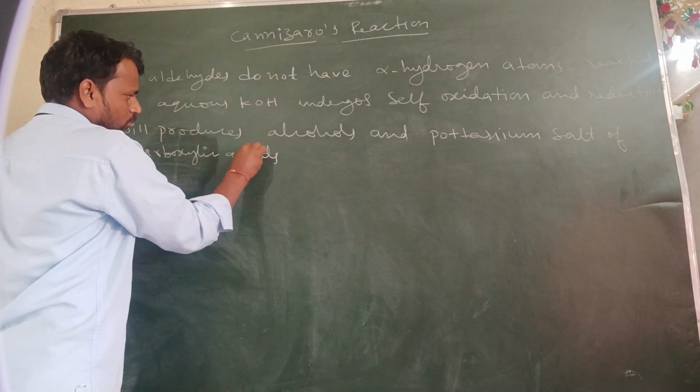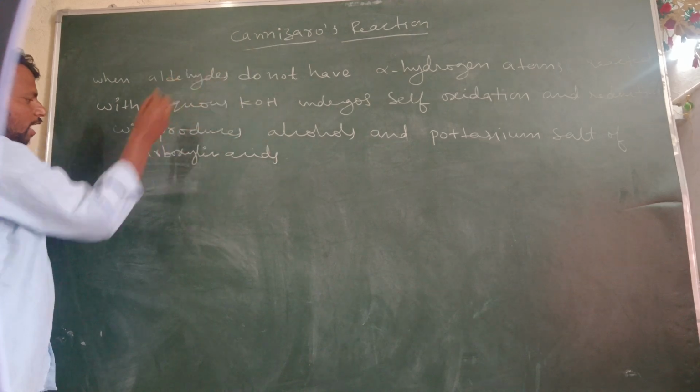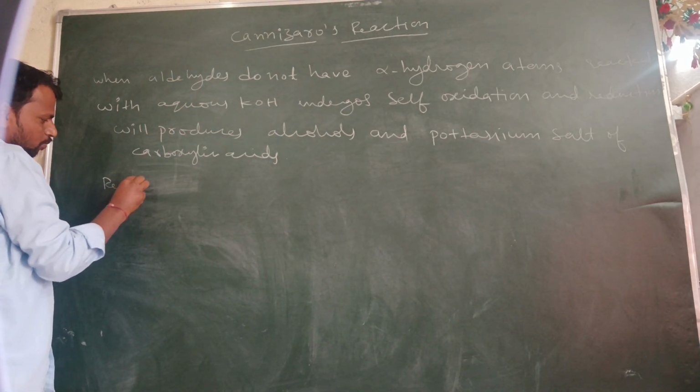So that reaction is said to be Cannizzaro's reaction. So in this, let me write the reaction. What is the reaction? Simple reaction.